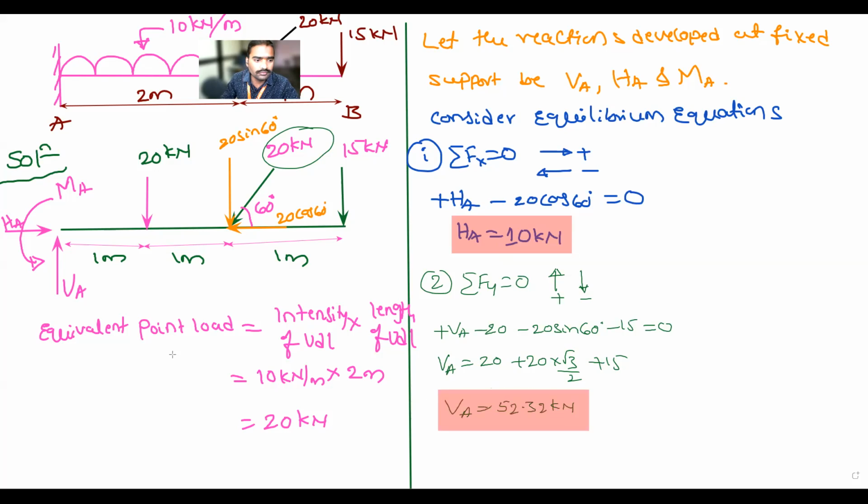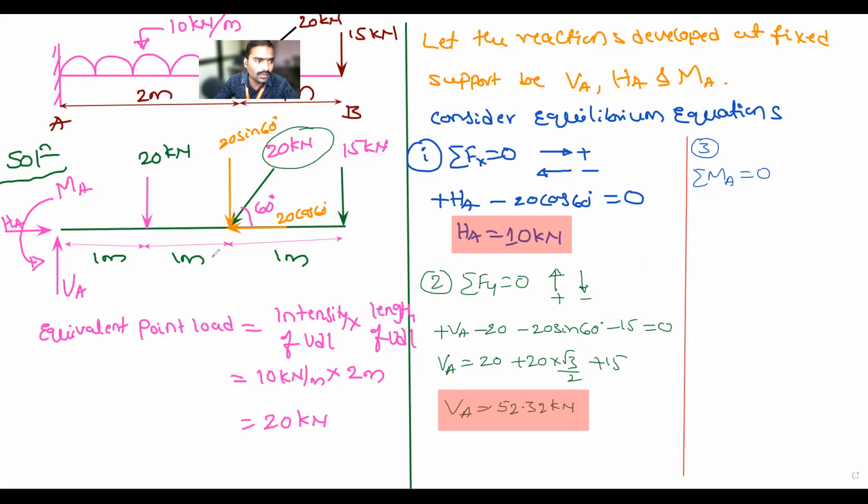Okay. So after finding the value of VA, what is remaining? M about A. So which condition will you apply? Sigma M about which point is equal to 0? About point A. Moment about A point is equal to 0.